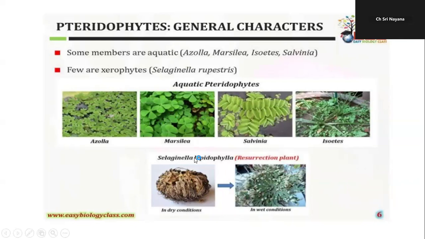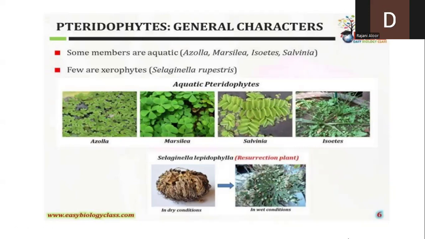Ma'am, what is the meaning of water fern? Water fern is the common name, the common name of Azolla. Water, it is a pteridophytic plant. Fern, we said pteridophytes are ferns. F-E-R-N. Commonly, pteridophytes are called ferns. So, Azolla is commonly named as water fern. It is a common name, ma'am. Okay, the smallest pteridophytic plant growing in the water.